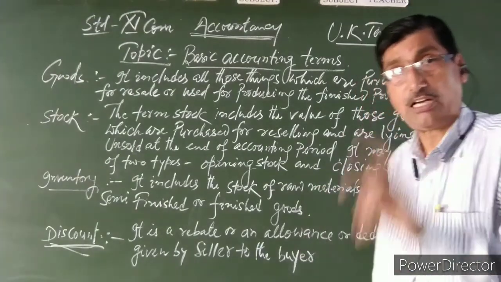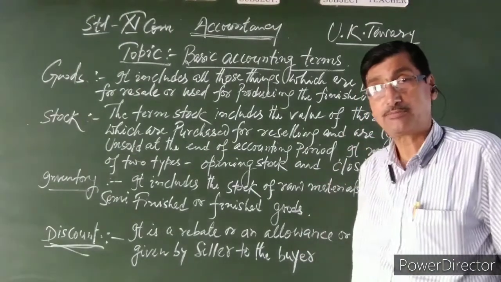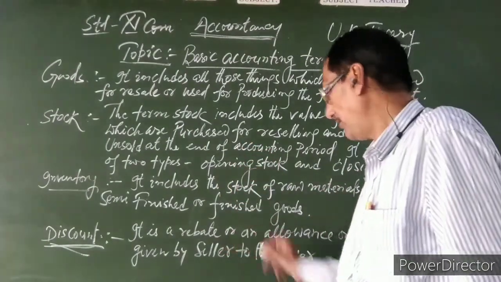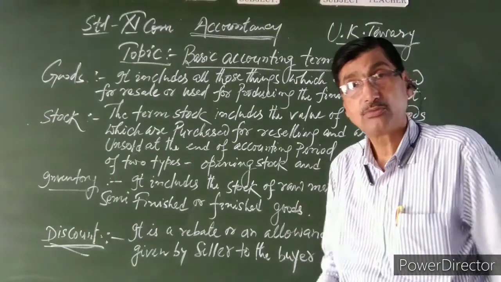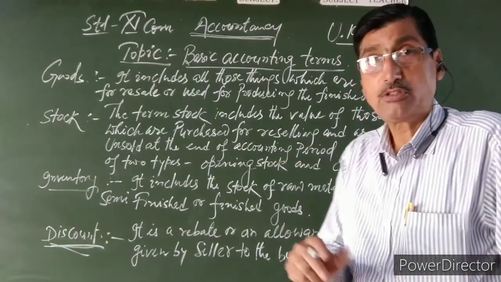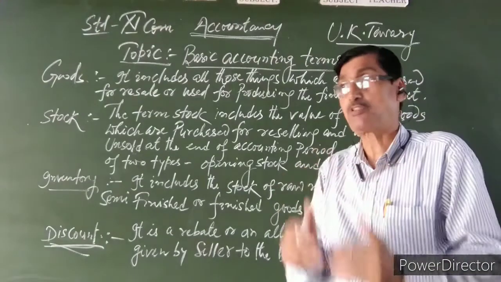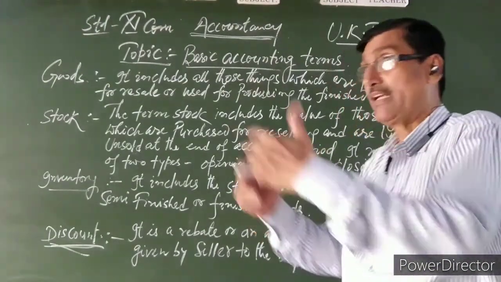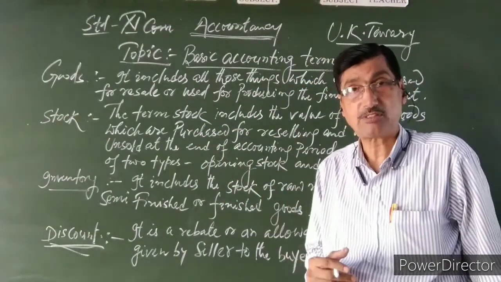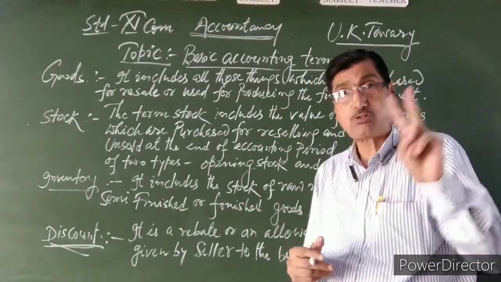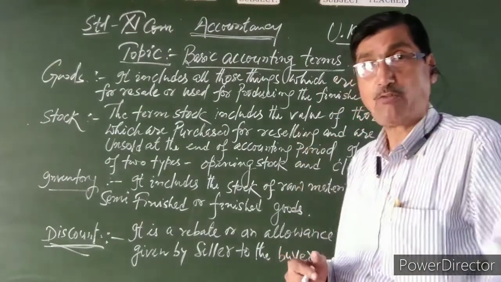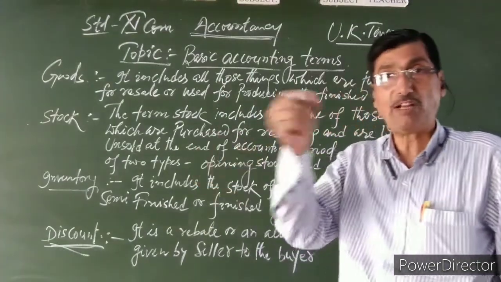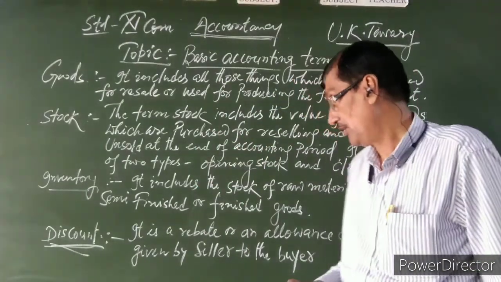Discount may be defined as a rebate, allowance or any reduction allowed by the seller or manufacturer to their customers for the purpose of promoting the sales and for influencing quick payment of cash.